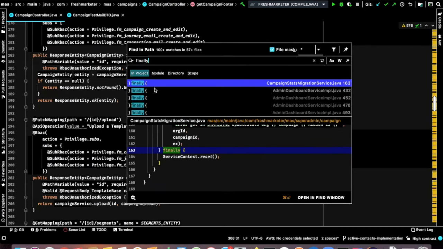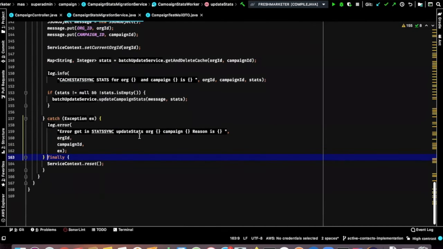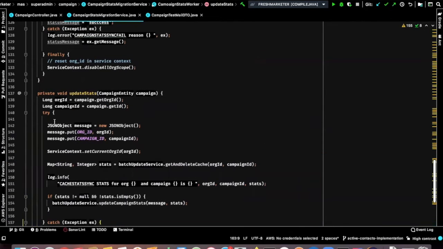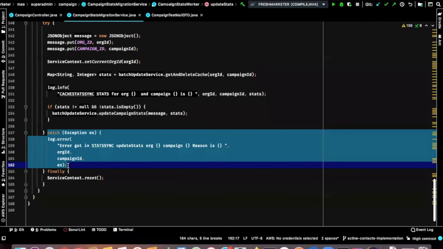What happens is I'm having some operation here in the try block, and I'm catching the exception here: something wrong has happened.